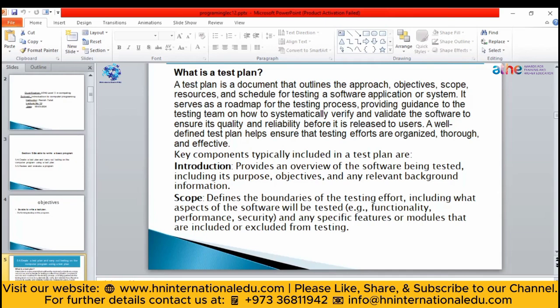So first, we will see what is a test plan, what are some key components of a test plan, and how you are going to write a test plan for a software, whether it is any application, whether it is a code, or whether it is a complete software. We have seen what a test plan means. It's just a document. It can be a Word document that will contain what is the objective of your application.